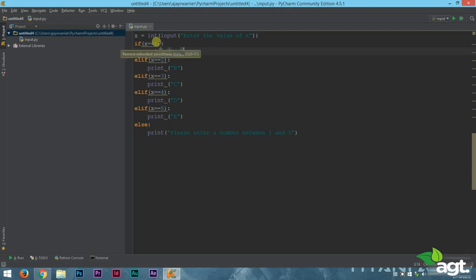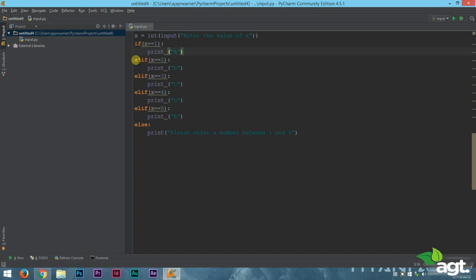Now if the value of x is not 1, it will check if the value of x is 2. Now if the value of x is 2, then it will print b and stop the program there. If instead of elif we had used if, then the program would keep on checking if x is equal to 3, 4, 5.